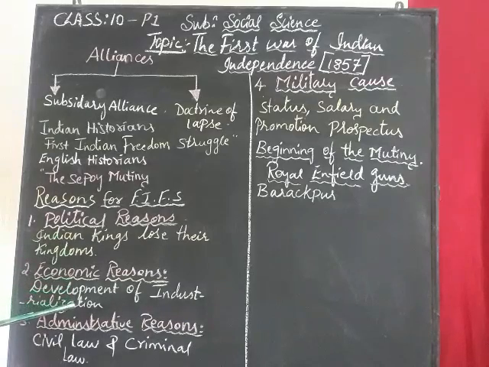The finished products were brought to India, and that affected the Indian economy, where many Indian people became unemployed. Especially the weavers became the first victims to lose their jobs. They suffered the most in the economic reason, and next comes the zamindari system.